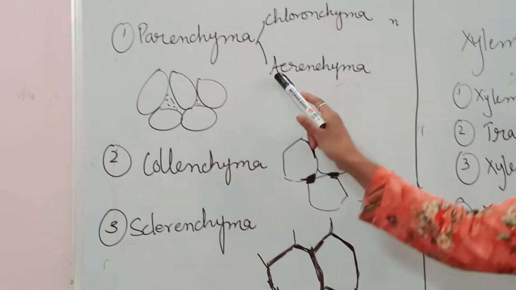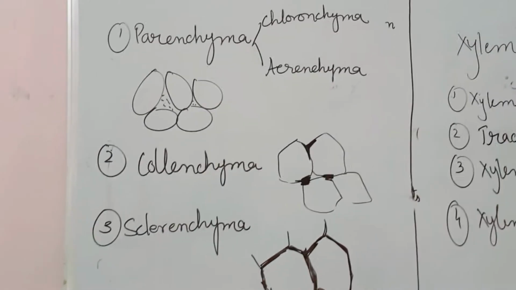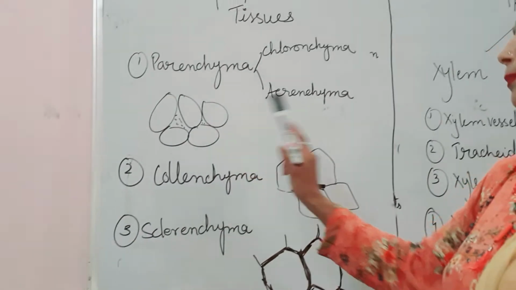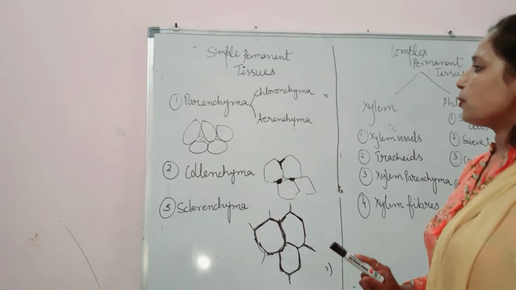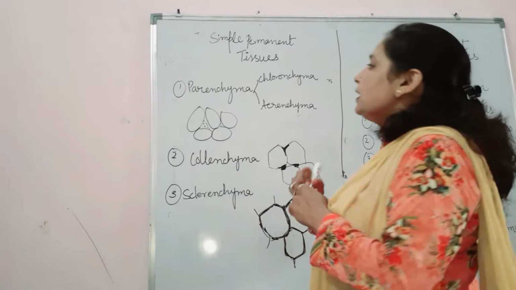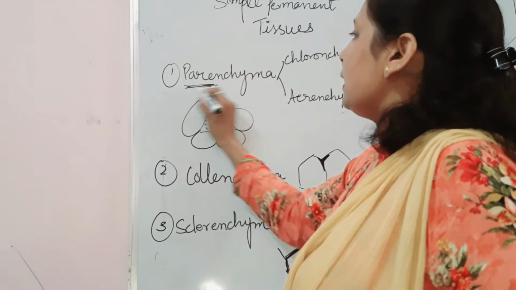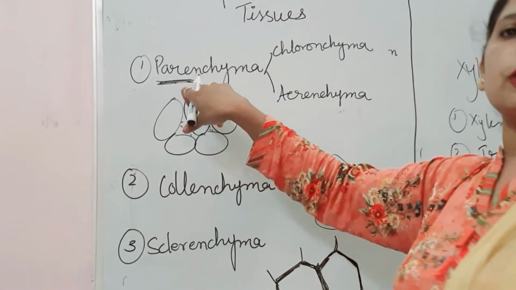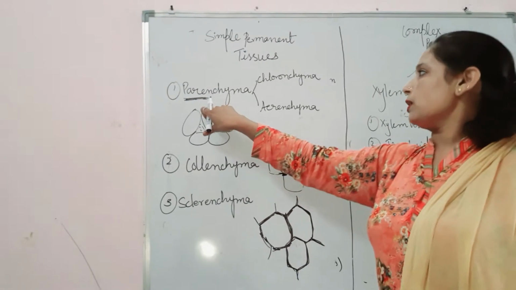In parenchyma, the cells have intercellular space between them, and these cells provide support to the plant, and they behave like our parents. Correlate this word parenchyma with parents. They store food and provide food to the plants.